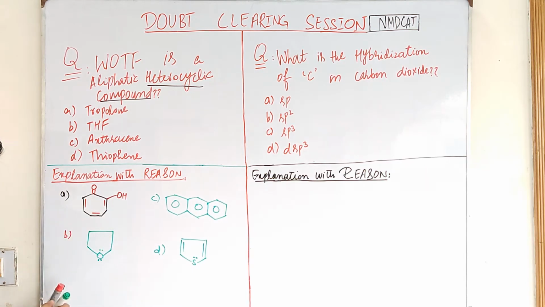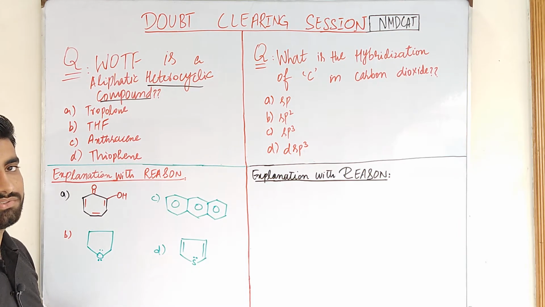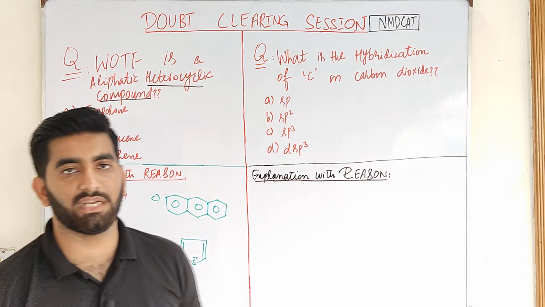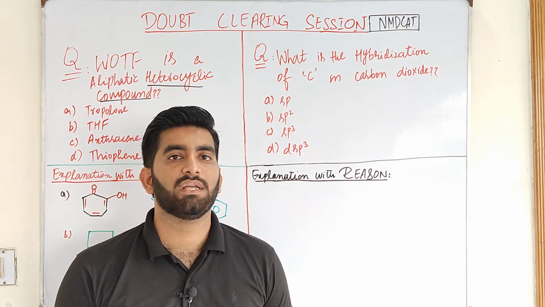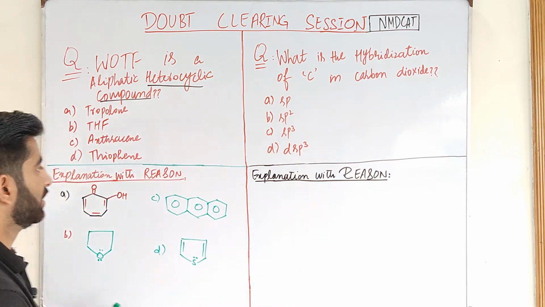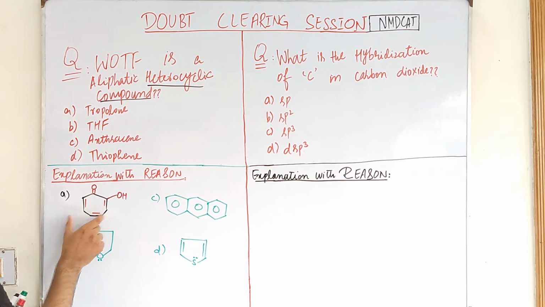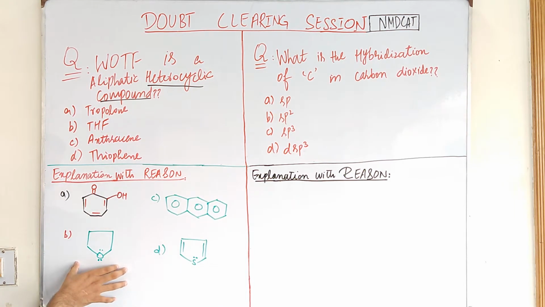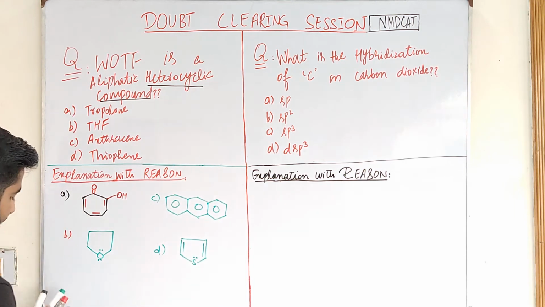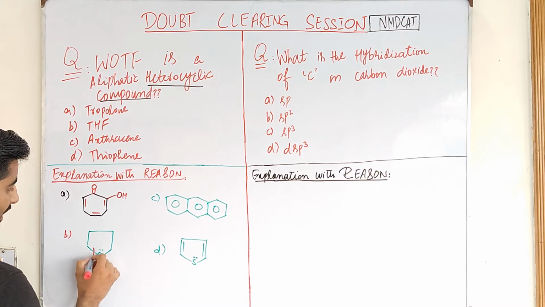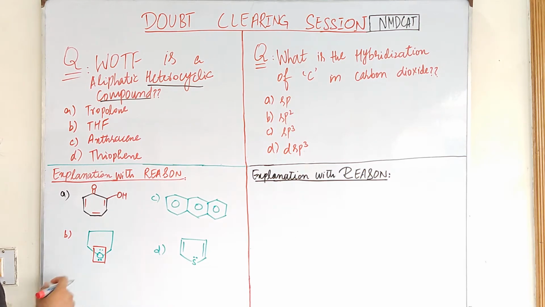Alpha is tropolone. The tropolone consists of a highly unsaturated ring instead of a benzene ring, and such compounds that consist of highly unsaturated rings instead of benzene rings are called non-benzenoid aromatic compounds. So tropolone is a non-benzenoid aromatic compound. Beta is tetrahydrofuran. It consists of a heteroatom, that is the oxygen, and it does not contain any double bond. So tetrahydrofuran is an aliphatic heterocyclic compound.